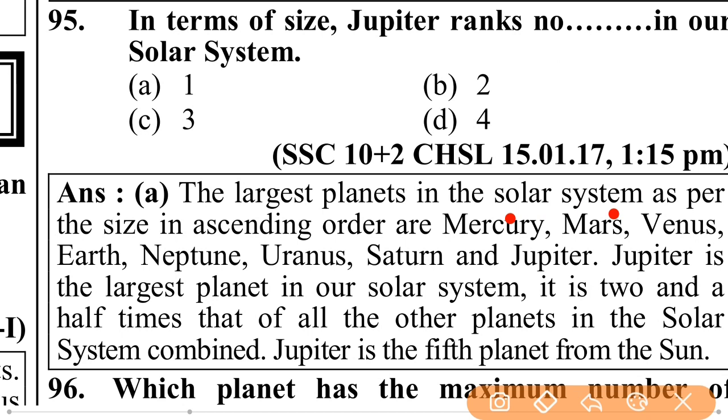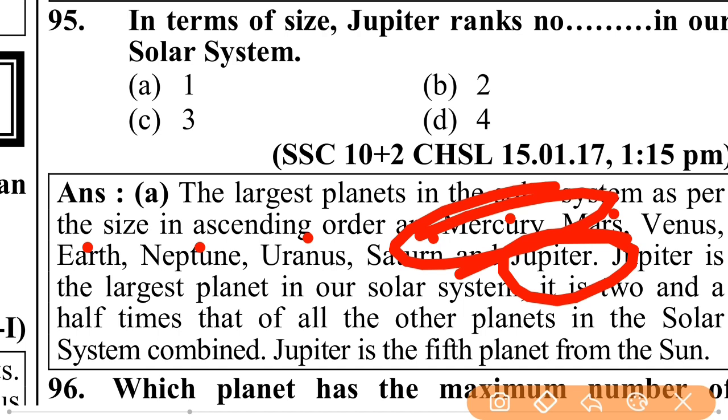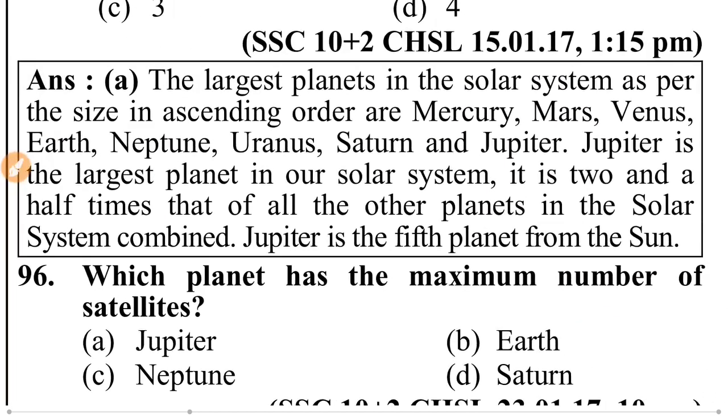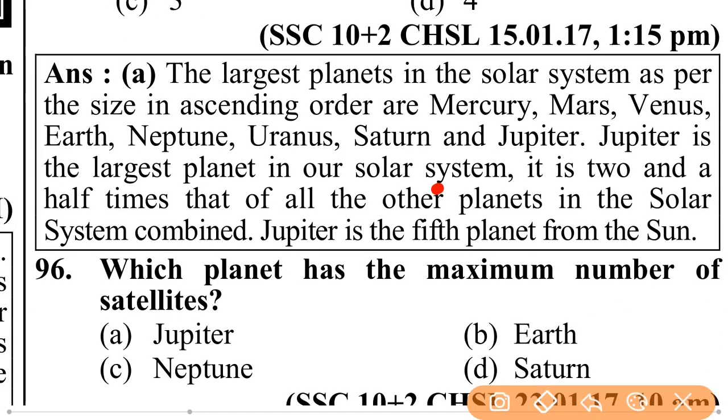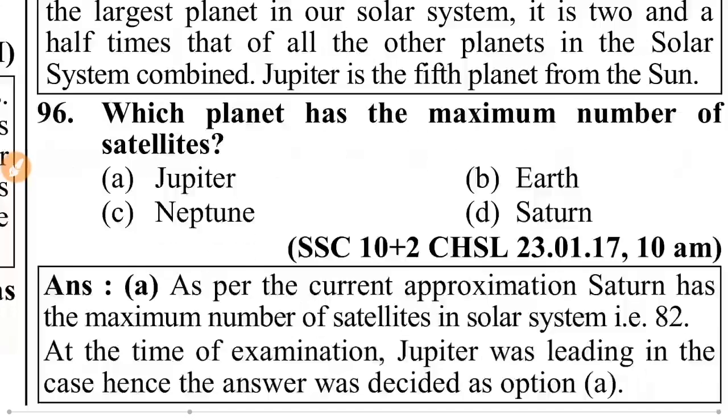Ascending order means going from low to high. So Jupiter is the largest and Mercury is the smallest. Jupiter is the largest planet in our solar system. It is 2.5 times that of all the other planets in our solar system combined. Jupiter is the 5th planet from the Sun.